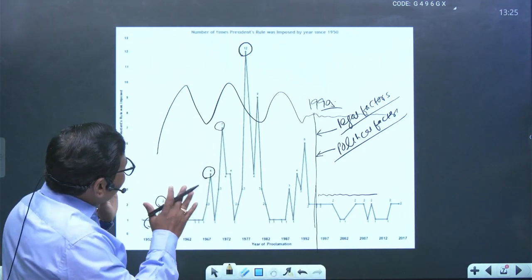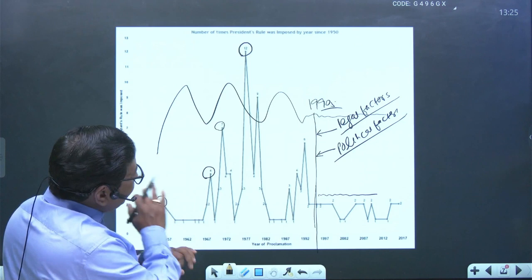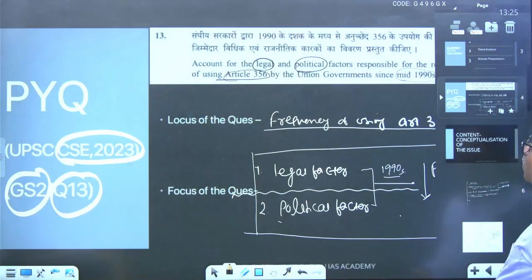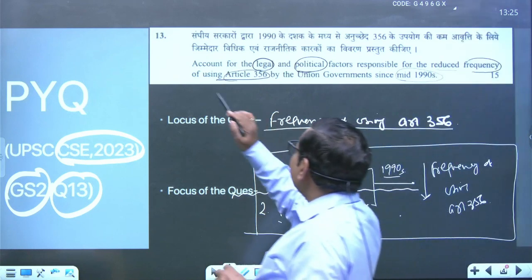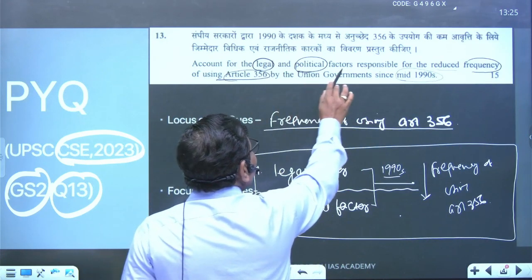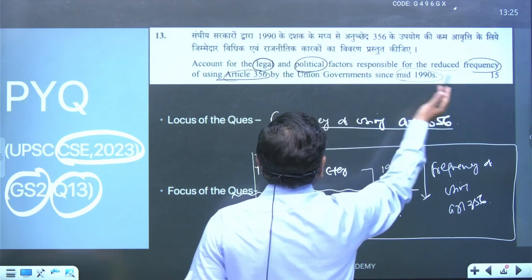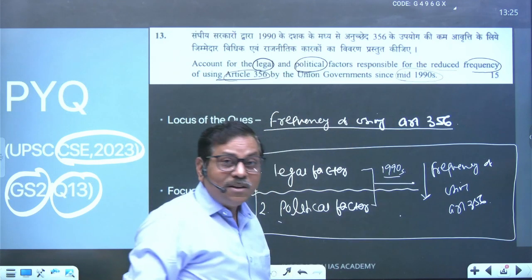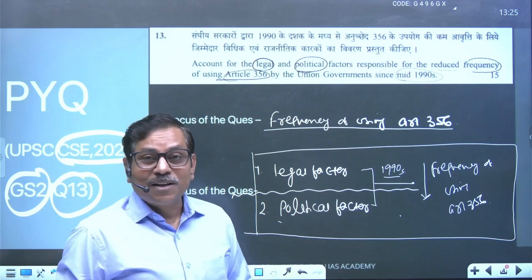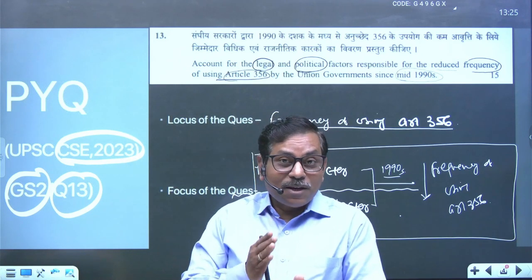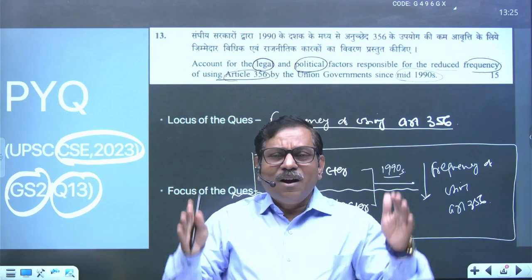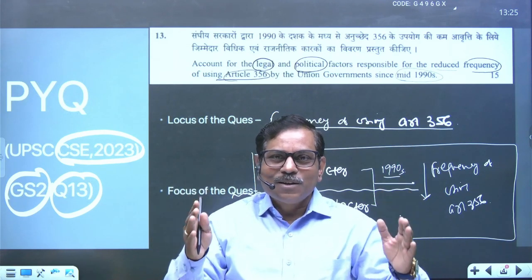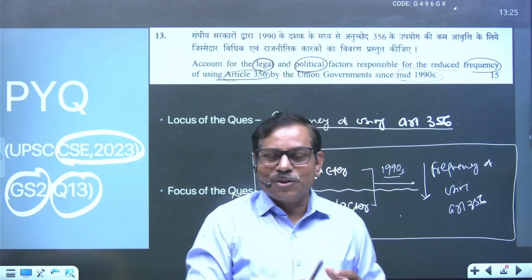So based upon this one you can understand very clearly what the question is going to ask. तो अब देखो क्वेश्चन का नेचर देखो ये: account for the legal and political factors responsible for reduced frequency of Article 356 by the union government since mid 1990s. So that is very clear. अब एकदम क्लियर जब हो चुका है तो और देखते हैं how to frame the answer, what should be the content related to the answer of this question, right?